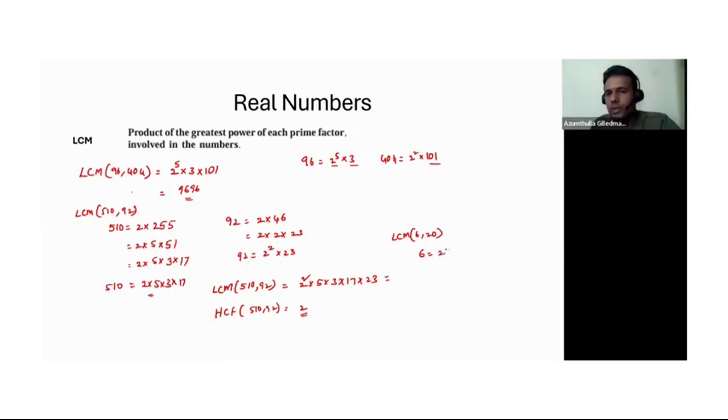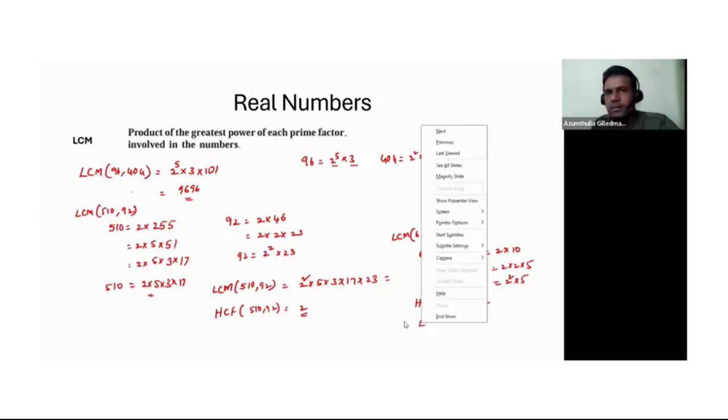So 6 can be 2 into 3. And then write for 20. So 20 can be 2 into 10, then 2 into 5. That means I can write this as 2 square into 5. This is 2 into 3. Now, what is HCF? The HCF of 6, 20 is the product of how many common prime factors there are. 2, and yeah, 2 power 1. So 2 is the HCF.